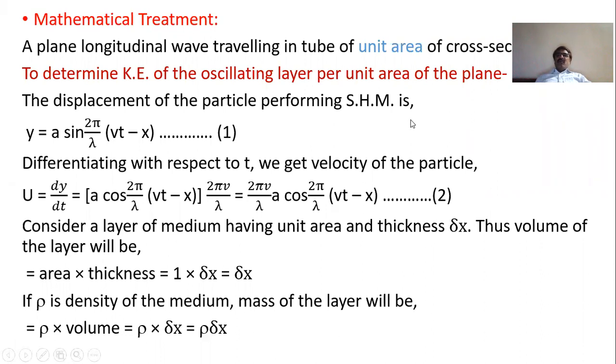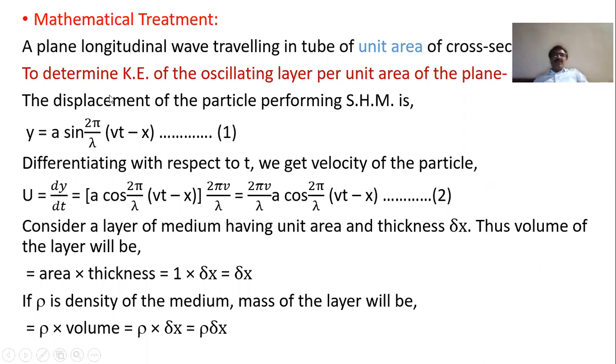Since we are considering unit area of cross section, the volume covered in 1 second will be the unit area, that is 1, multiplied by the distance traveled. If v is the velocity, the distance traveled in 1 second is v. So it is simply 1 into v that will be the volume traversed in 1 second when the wave propagates through. That's why we have considered unit area of cross section.